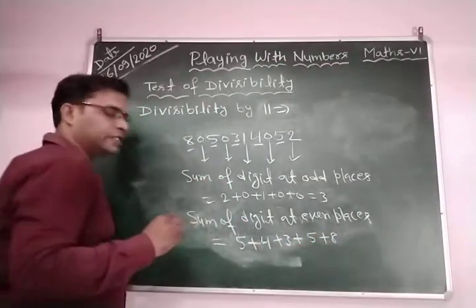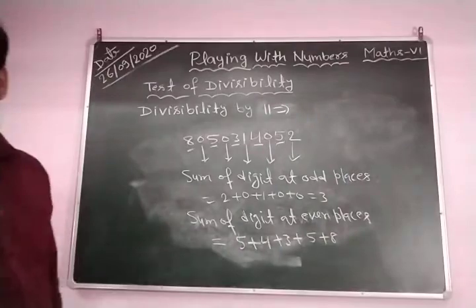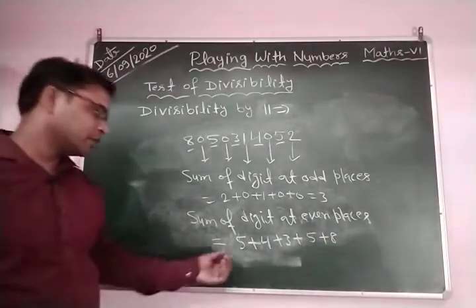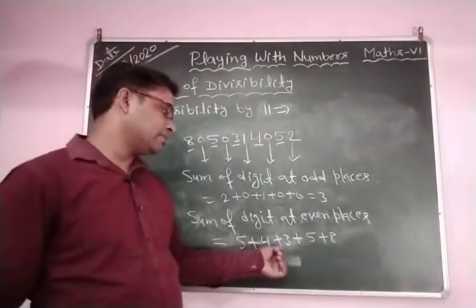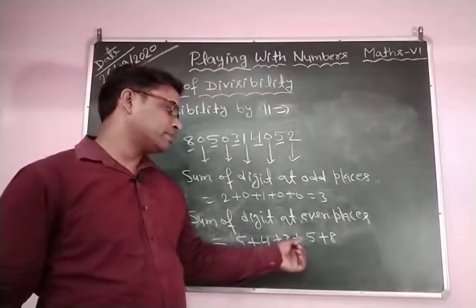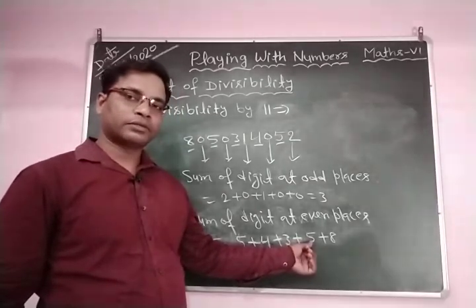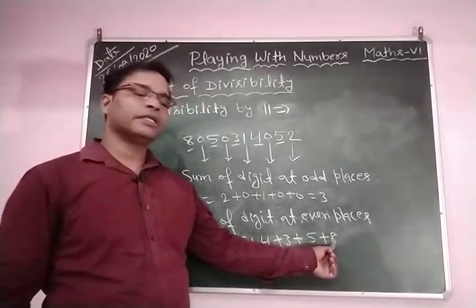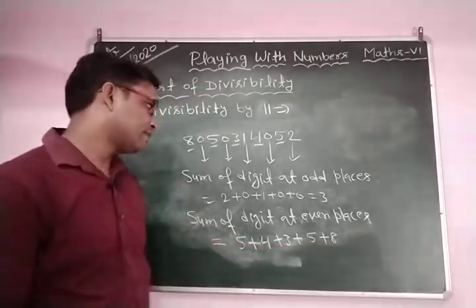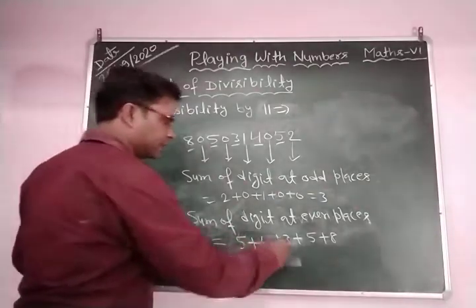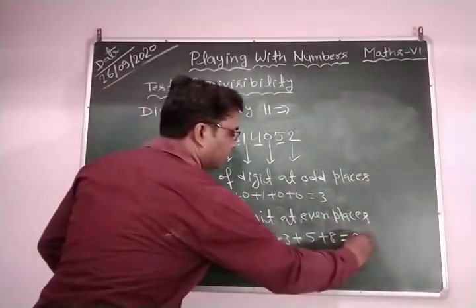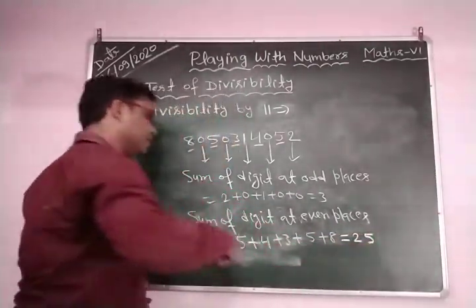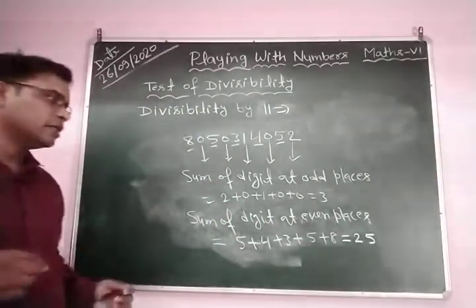So 5 plus 4 is 9, 9 plus 3 is 12, 12 plus 5 is 17, 17 plus 8 is 25. So you can write this is equal to 25. The sum of digits at even places is 25.